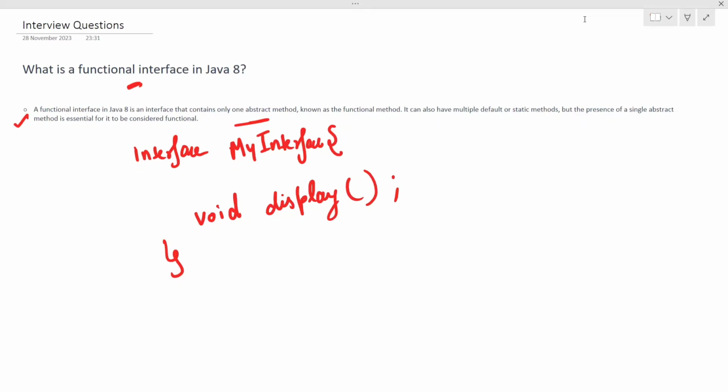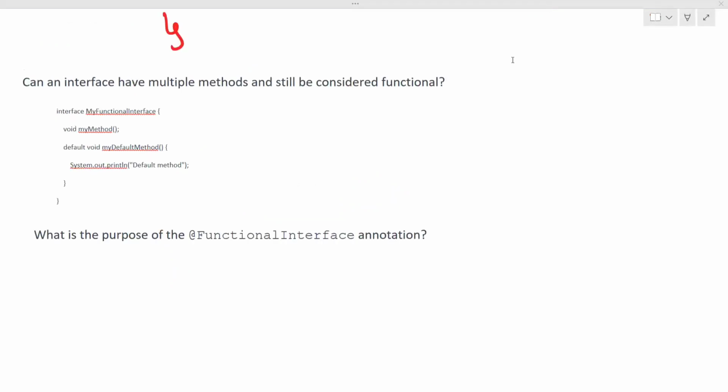Obviously, it is going to be a functional interface. See, it can have multiple default or static methods, but the condition is that there should be just one abstract method. It is essential, it is mandatory for an interface to be considered a functional interface, right? So I'm sure that now we are clear with what exactly a functional interface is, right? So can we proceed with the next question?